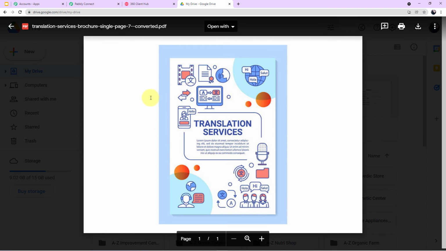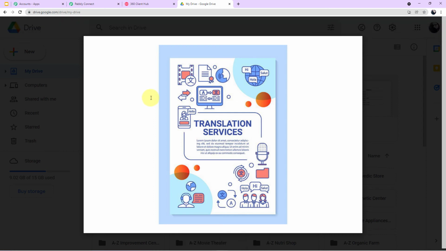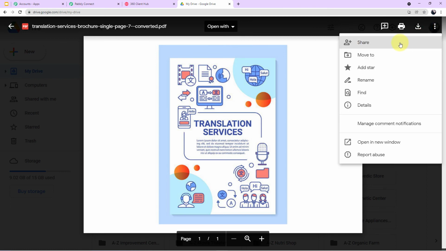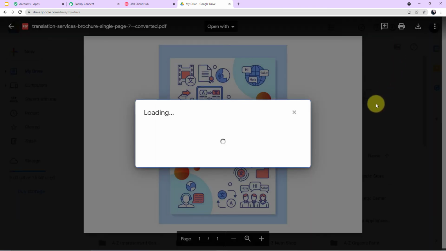Okay. What you have to do, I'll explain it to you. The PDF file which you will upload in your drive, you have to find the link of that PDF file. How? Come to your right corner when you open your PDF file, where it is written more option. Click here and now click on share.